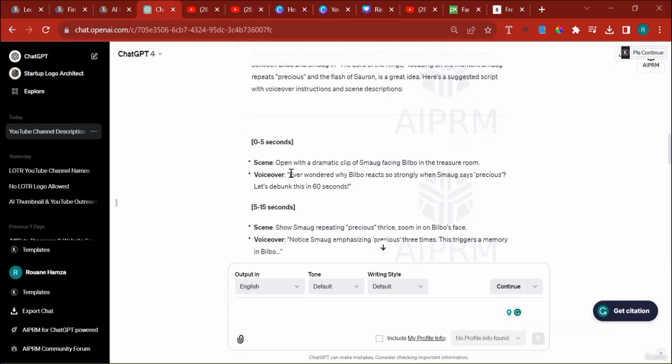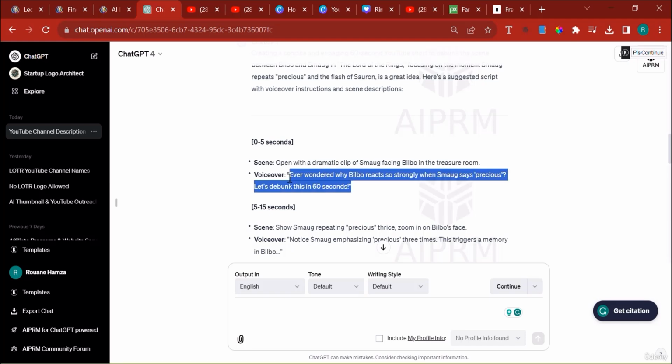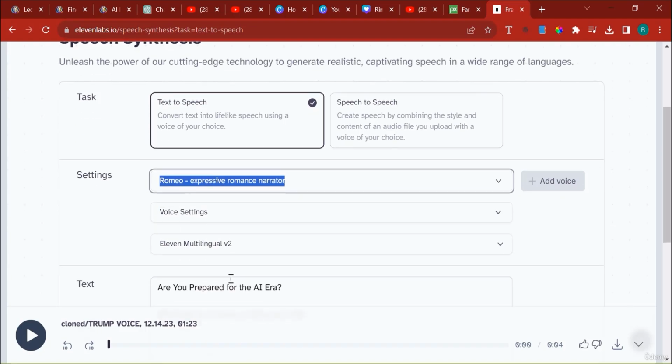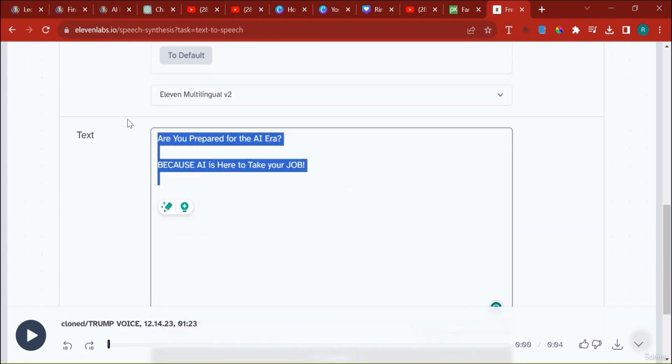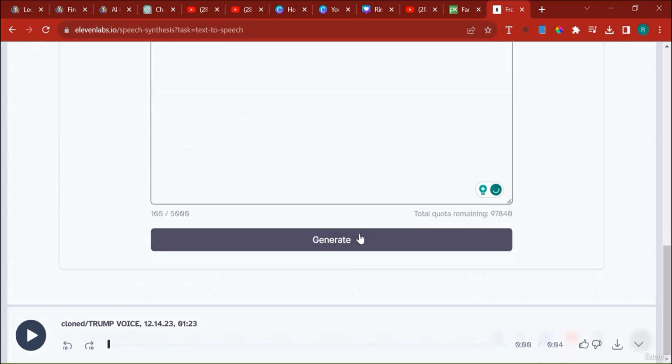So if I go to the voiceover number 1, it's okay if I copy it entirely with the brackets. It's not going to read them anyways. So I'm going to copy it, come back right here. You can modify the voice settings, even though I recommend you to leave them by default. And then you can remove this and put the voiceover as per ChatGPT. Click generate, wait 2 seconds. ElevenLabs will generate the voice.